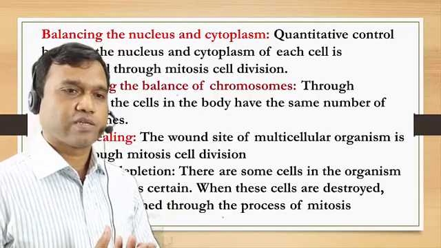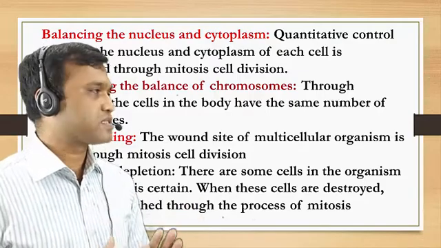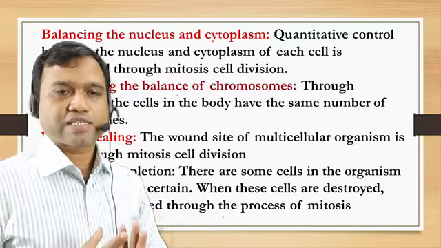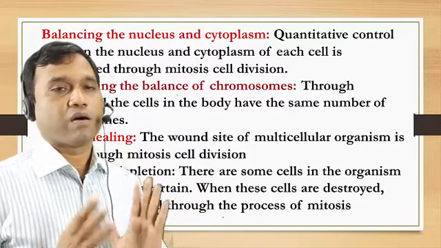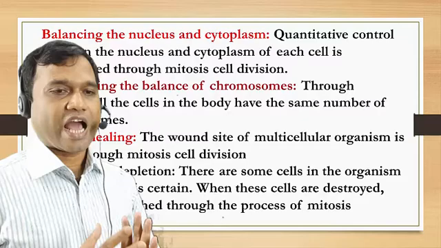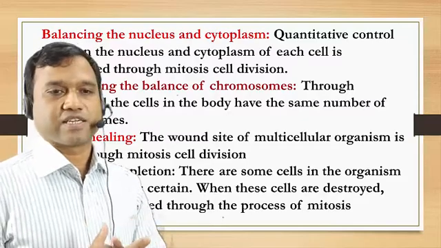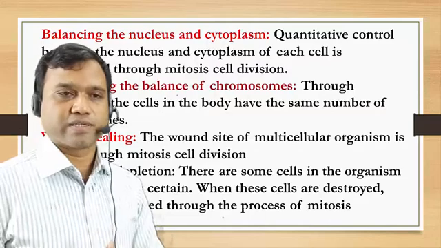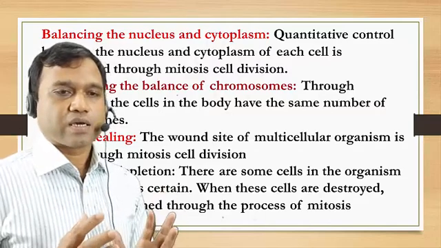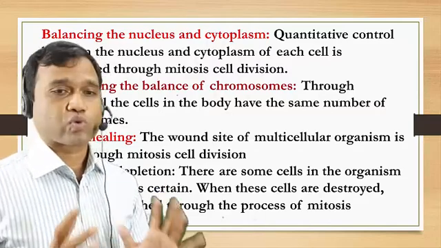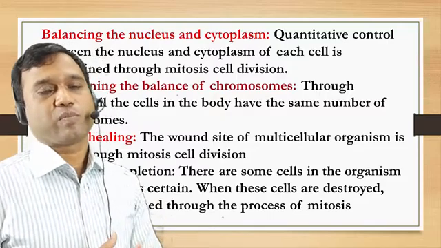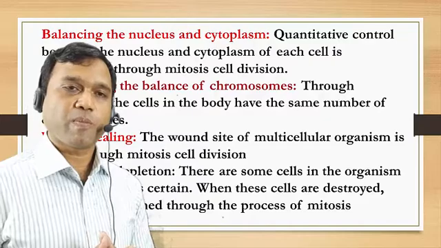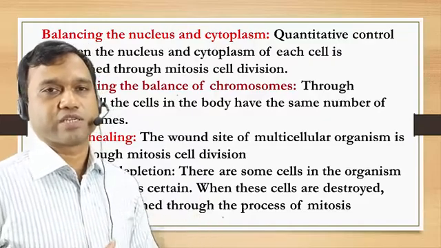Next point, continuous depletion. There are some cells in the organism whose lifespan is certain. When these cells are destroyed, they are reproduced through the process of mitosis. This is all about the importance of mitosis cell division.